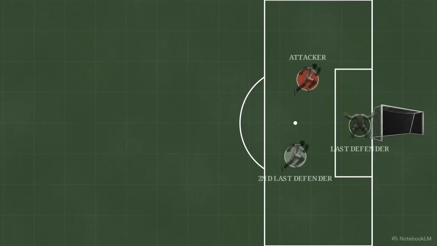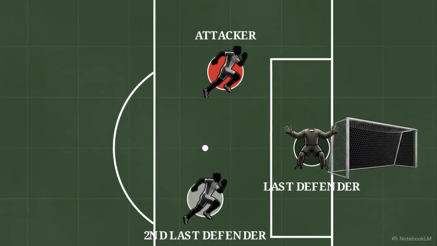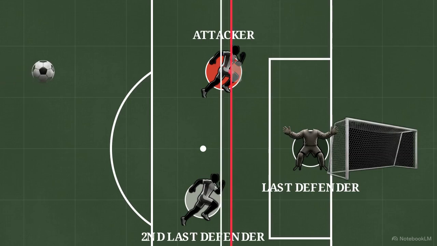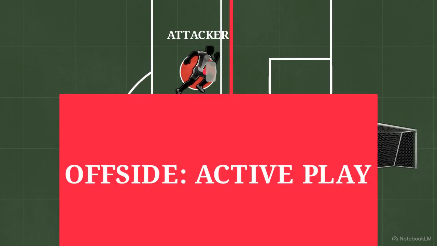Law 11, offside, is a matter of millimeters. A player is offside if any scoring body part is nearer the goal line than the second-last defender. Positioning alone isn't a foul. The player must enter active play, disallowing 3 Argentine goals in 2022.